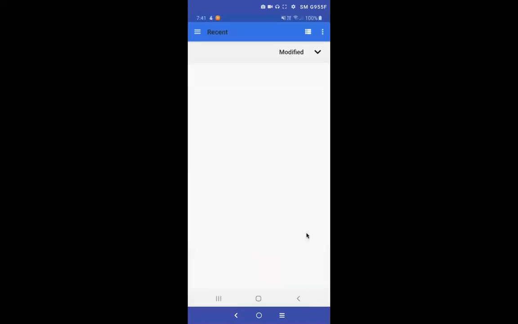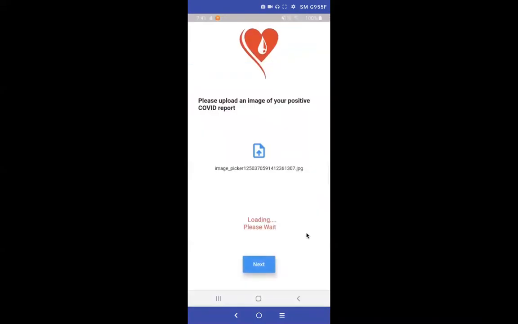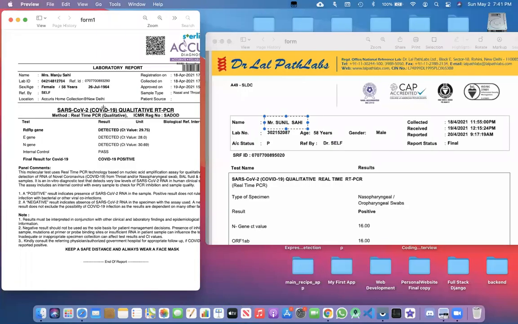Let's go over and upload an incorrect COVID report first. So right now, I uploaded the report on the left. As you can see, the name over here is Manju Sahi, but the name of the user that we provided was Sunil Sahi.